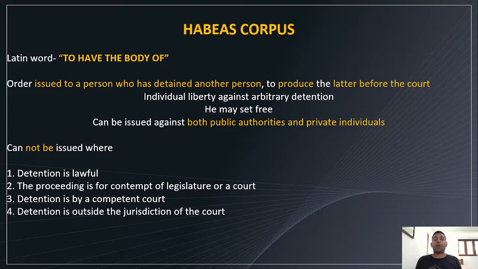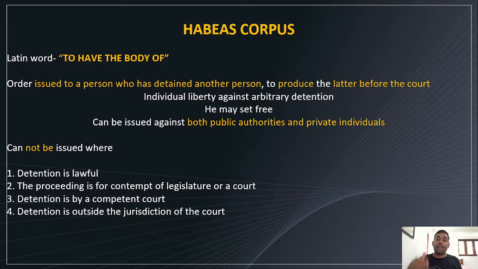First one is habeas corpus. It's a Latin word meaning "to have the body of." It is an order issued to a person who has detained another person, to produce the detained person before the court.